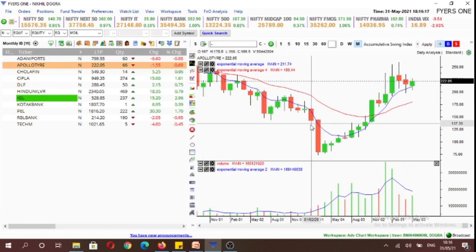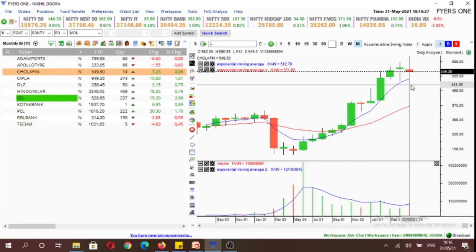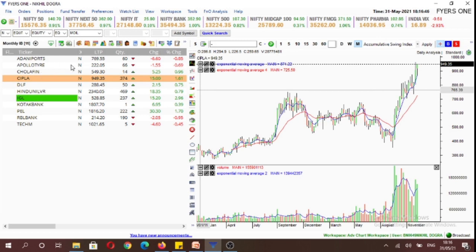Second stock is Apollo Tyre. Again, it's in a bull market, and we would be looking to establish a buying position above 228.8 levels if this triggers to the upside. Our third stock is Chola Finance. It's again in a bull market, and we'll look to establish a long only position above 590.65 levels.